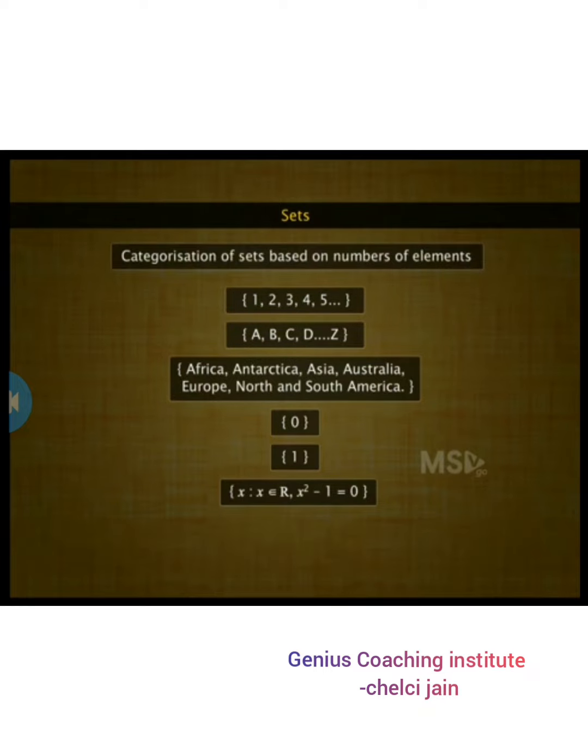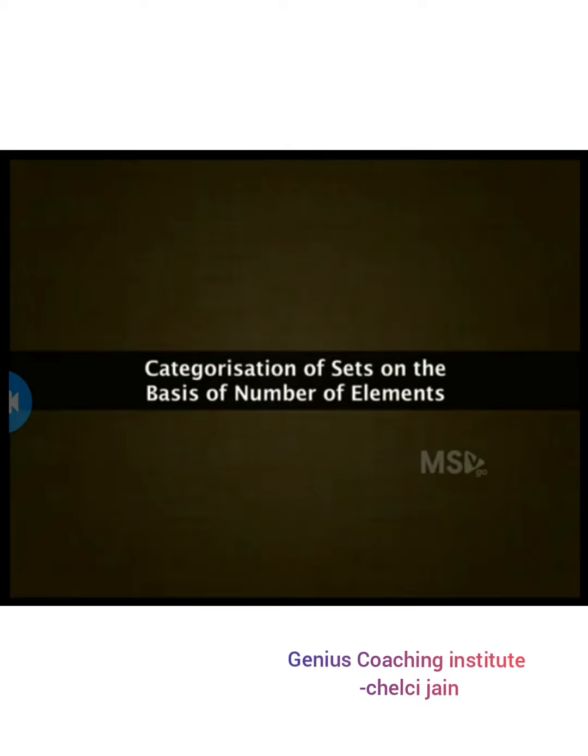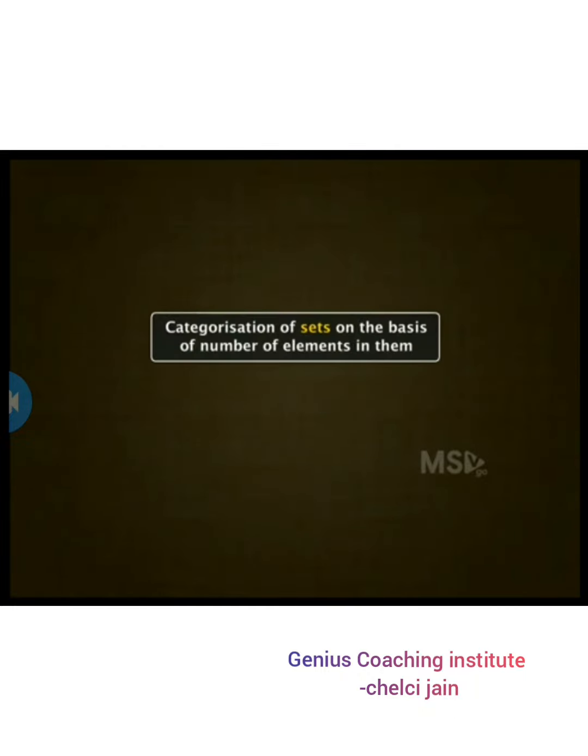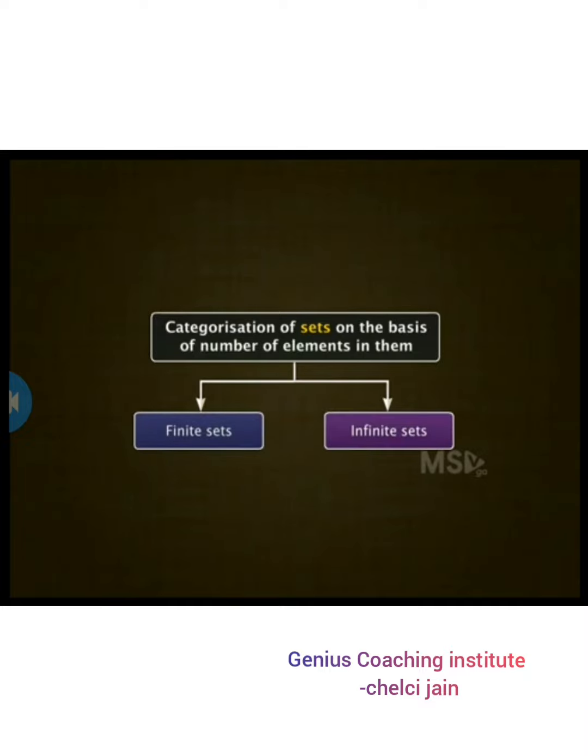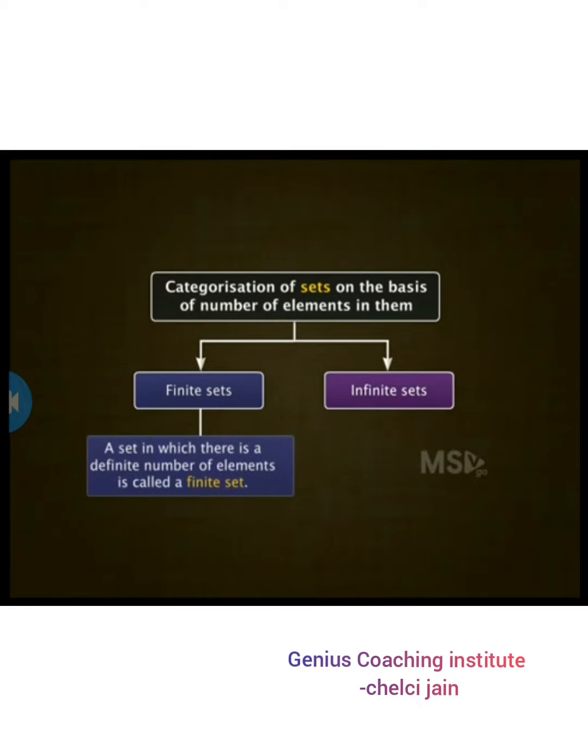This leads to categorization of sets on the basis of the number of elements in them. Let's explore how sets are categorized on the basis of the number of elements. We can categorize sets on the basis of the number of elements in them. The first categorization is finite and infinite sets. If the set has a definite number of elements, then it is finite.